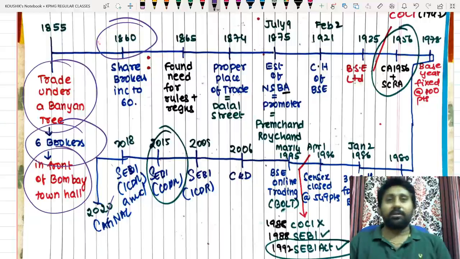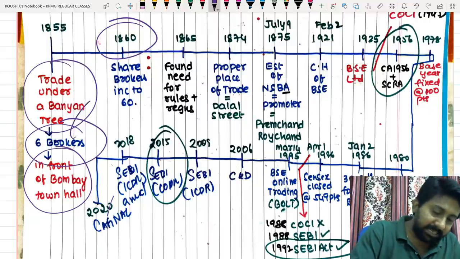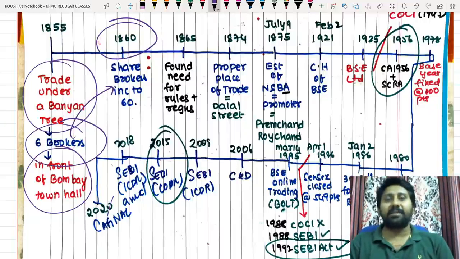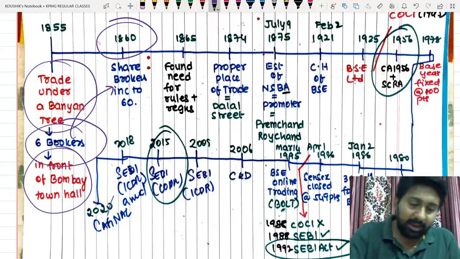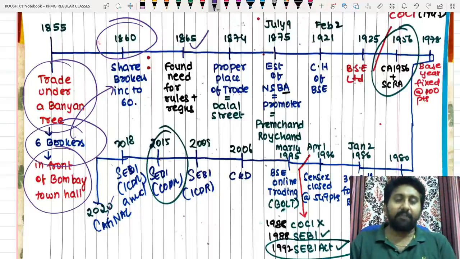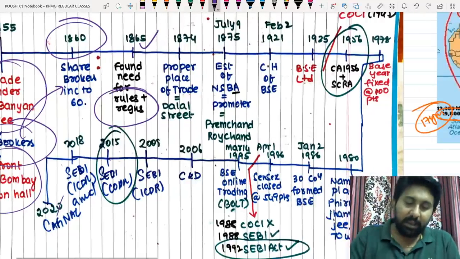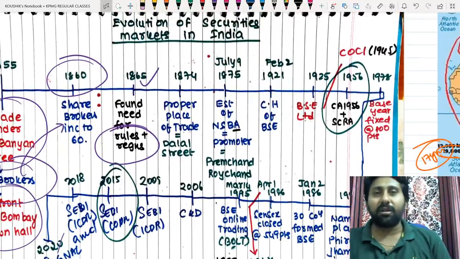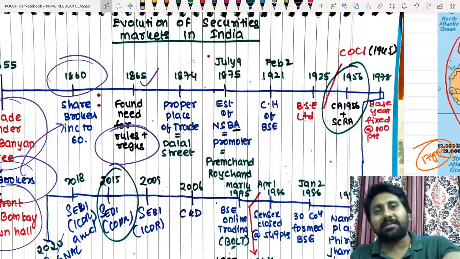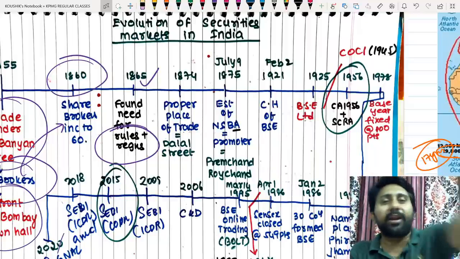By 1860, stockbrokers had grown from 6 to 60. It increased 10 times. In 1865, they found a need for rules and regulations to govern these stockbrokers. In 1874, they found that they used to trade randomly at places like Hardiman Circle.